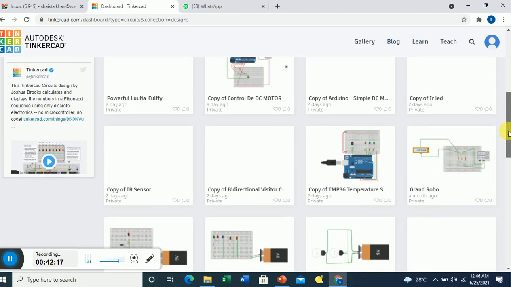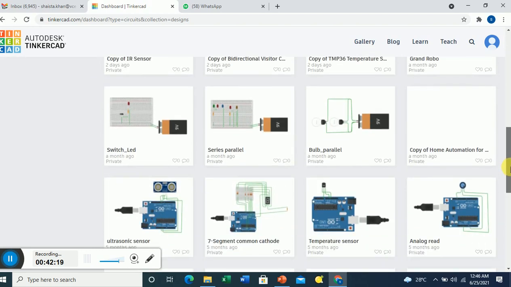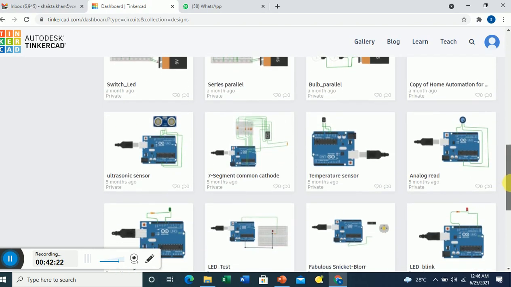You can have a 7 segment display, temperature sensor, ultrasonic sensor, different things, LCD interfacing, many things can be done. Like you can make a whole temperature monitoring system.